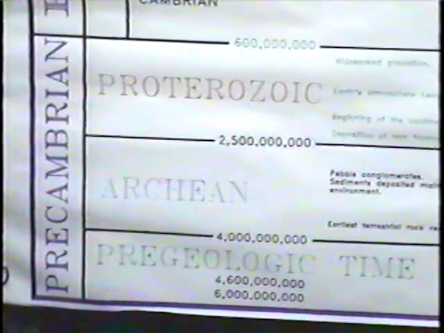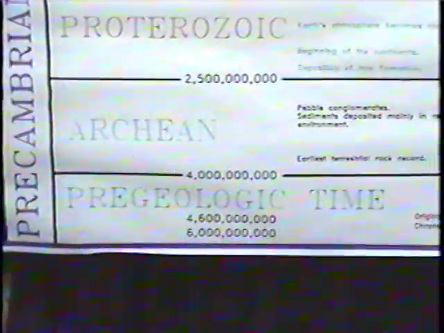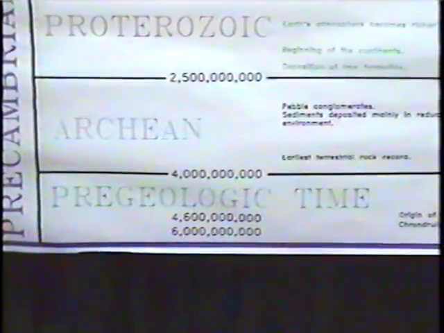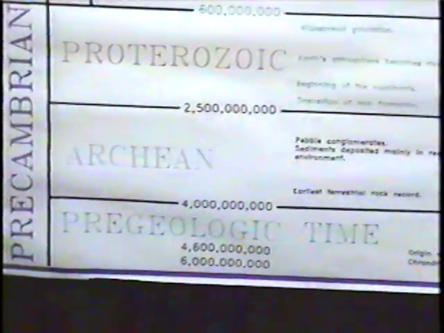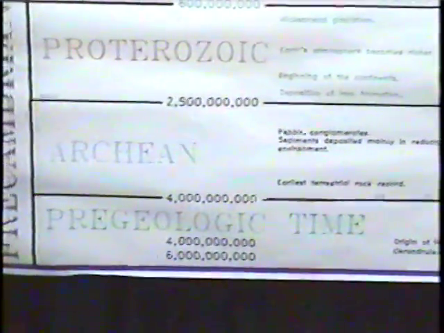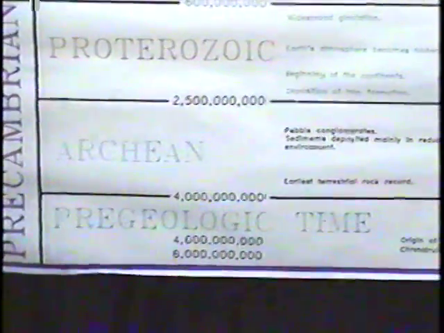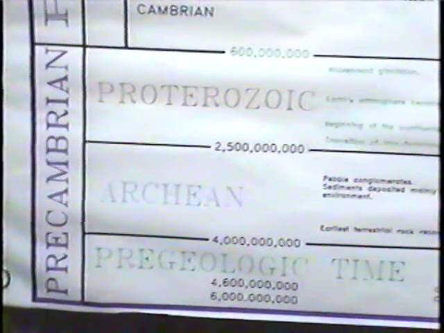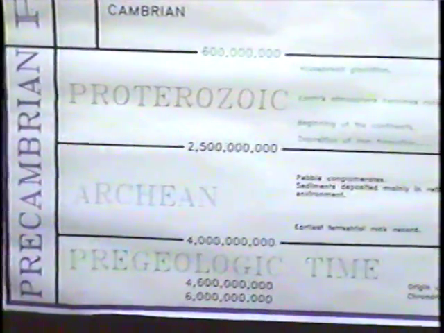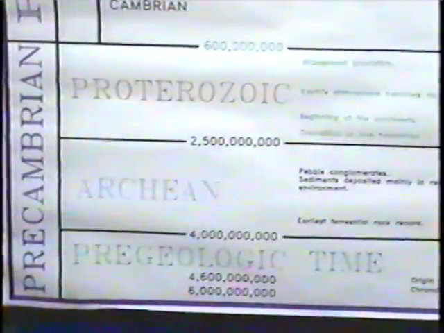The Archean period ends about 2.5 million years ago, which is of course when the Proterozoic begins, and the Proterozoic ends about 570 million years ago, which begins the Cambrian period. The Archean era begins about 4 billion years ago. It begins with the oldest rock records on the Earth, and those are about 4 billion years old.